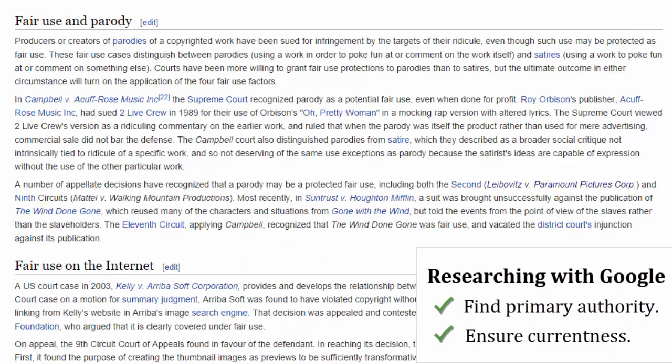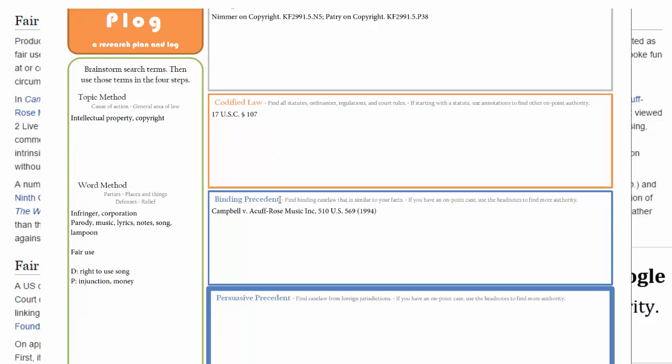And then there's some other cases here. There's this Leibowitz case that was a parody of a photo. There's SunTrust here, which is parodying a novel, Gone with the Wind. So we'll put those in our blog as well, and then we'll research those later.